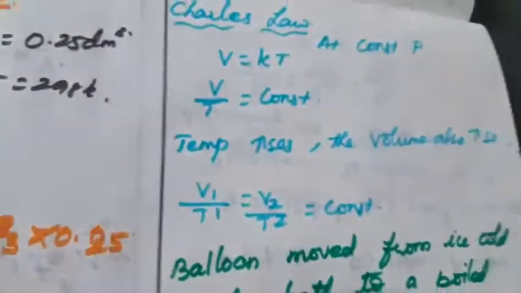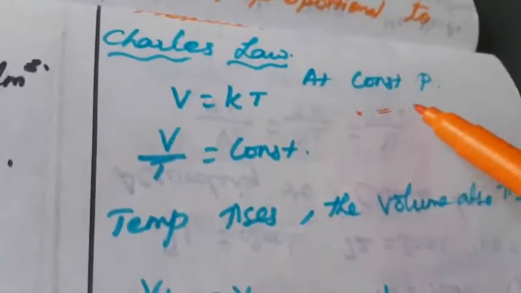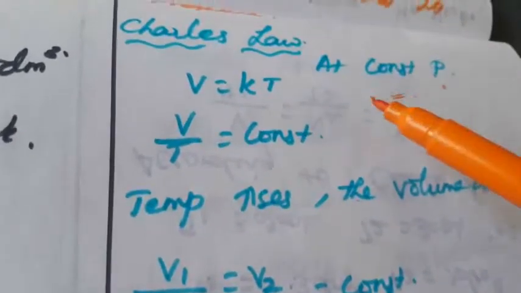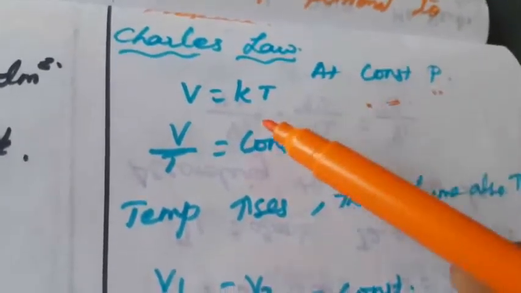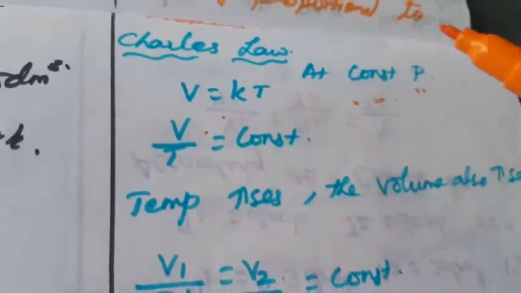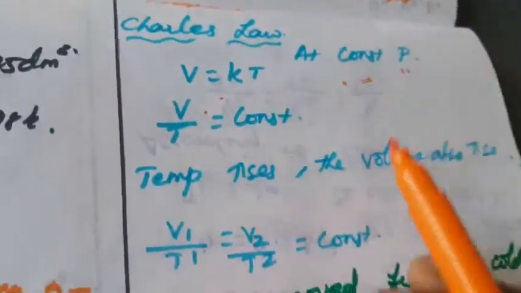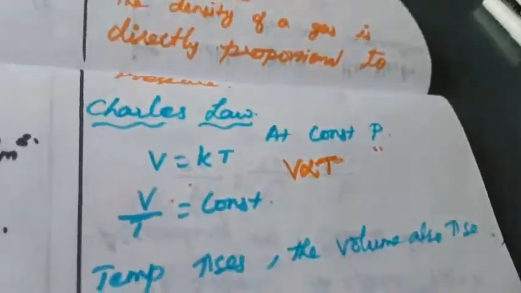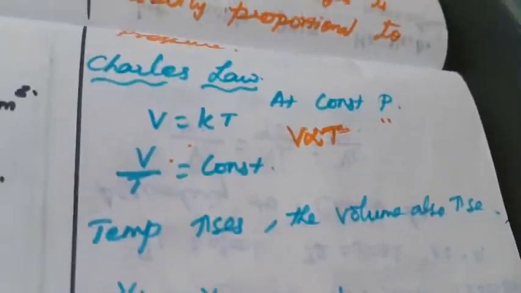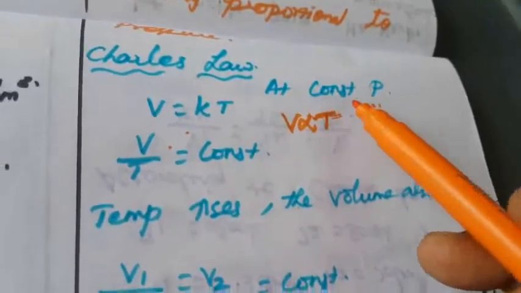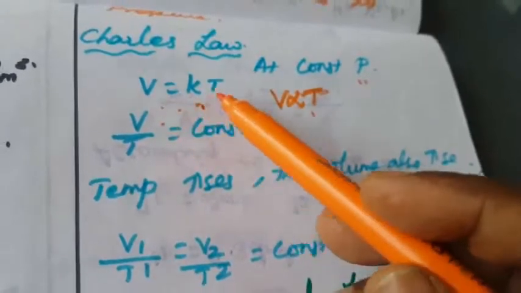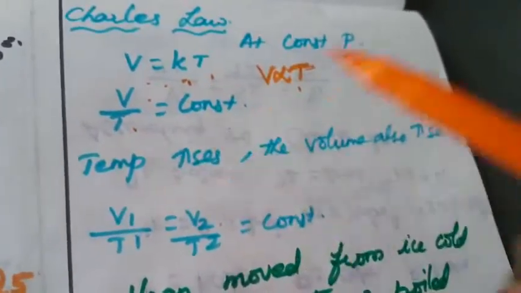Okay, so next one is Charles law. What is meant by Charles law? Once again, at constant pressure, volume is directly proportional to temperature. So we can write like this: V proportional to T, directly proportional to T. At constant pressure, volume is directly proportional to temperature. We are introducing the constant: V is equal to KT. So V by T is equal to constant.